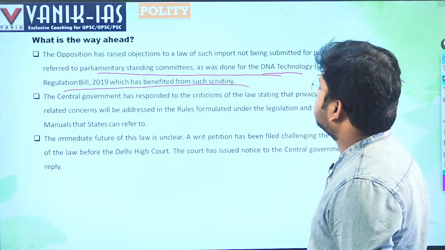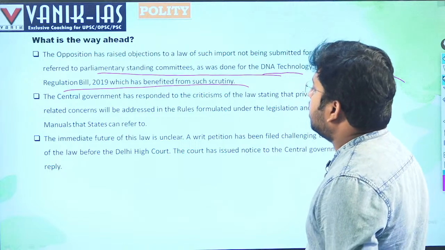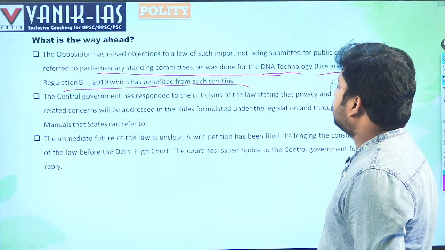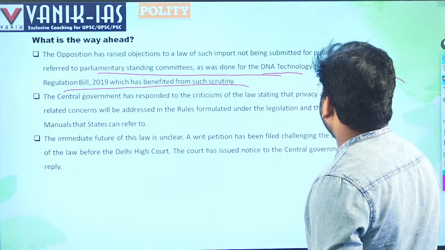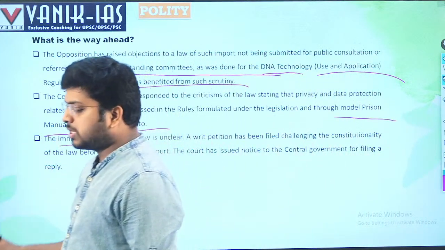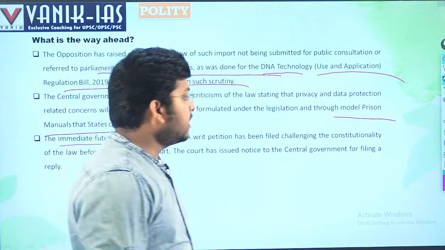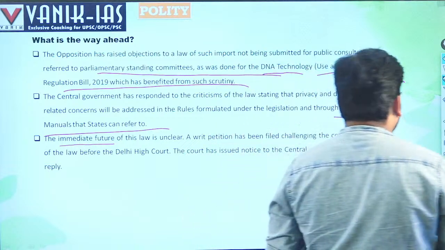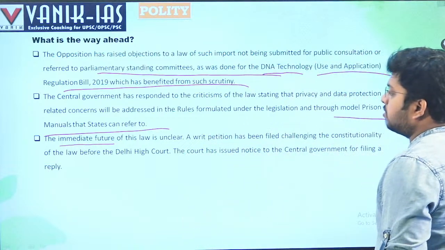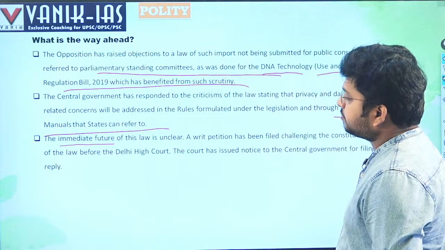The central government responded to the criticism that privacy and data protection related concerns will be addressed in the rules formulated under the legislation and through the model prison manuals that states can refer to. So the central government is making the laws on the basis of the B.N. Krishna committee. So those recommendations will be adhered to.